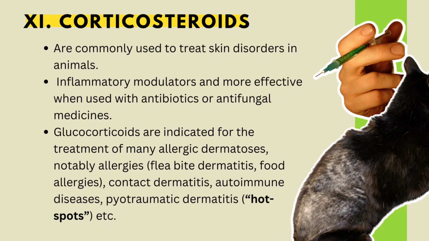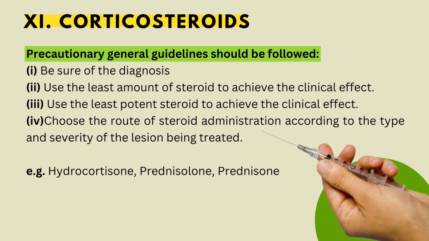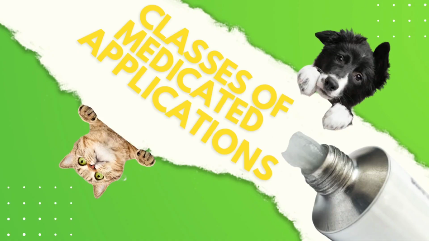Next are corticosteroids. They are commonly used to treat skin disorders in animals as inflammatory modulators, and are more effective when used with antibiotics or antifungal medicine. They are indicated for the treatment of many allergic dermatoses, notably allergies, contact dermatitis, and etc. There are precautionary general guidelines that should be followed. Be sure of the diagnosis, use the least amount of steroid to achieve the clinical effect, use the least potent steroid to achieve the clinical effect, and choose the route of steroid administration according to the type and severity of the lesion being treated. Classes of medicated applications.